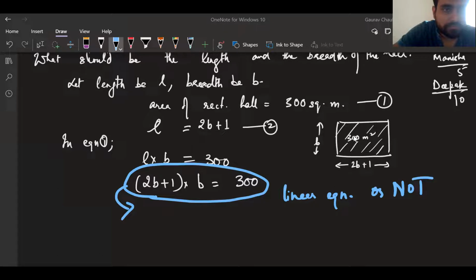Dilruba, where did you get this b is equal to 100 from? I don't know how to solve it. Okay. Dilruba thinks it is a linear equation. Riza, you're right.